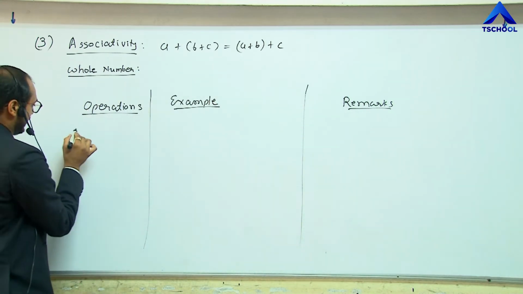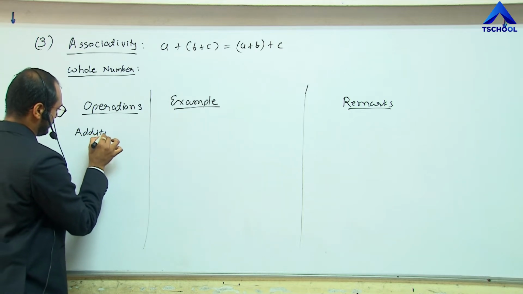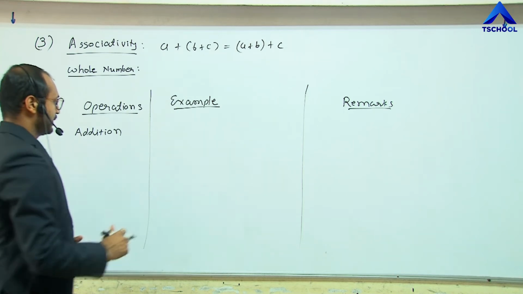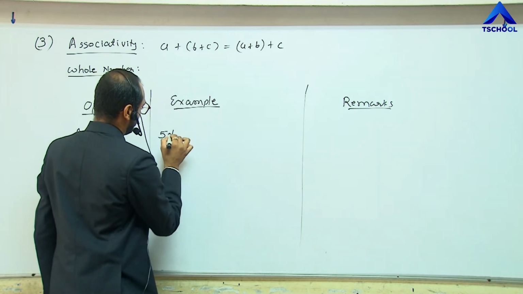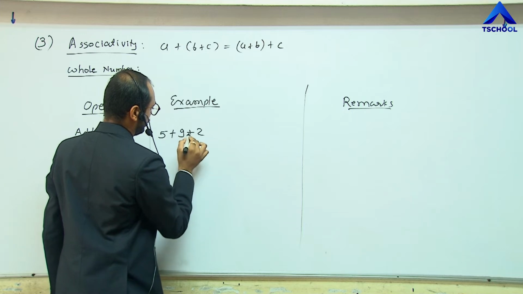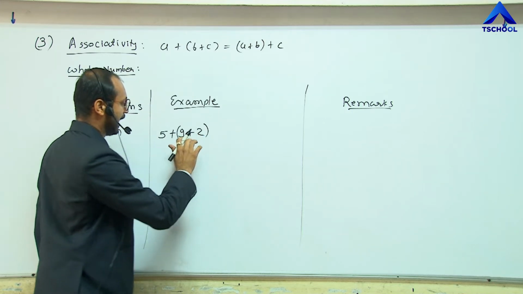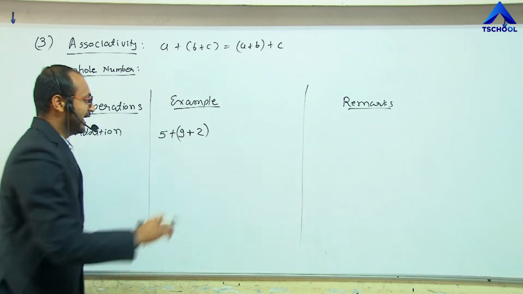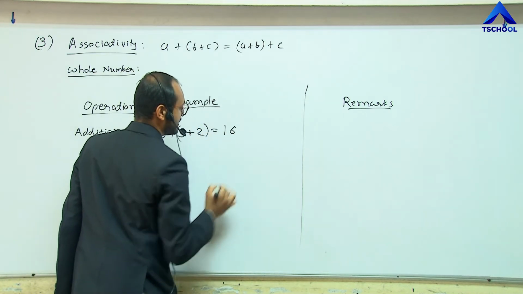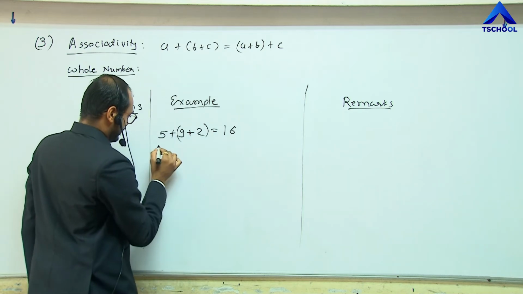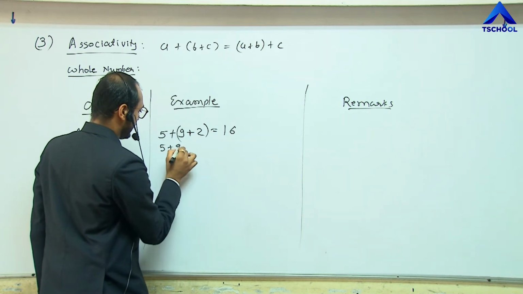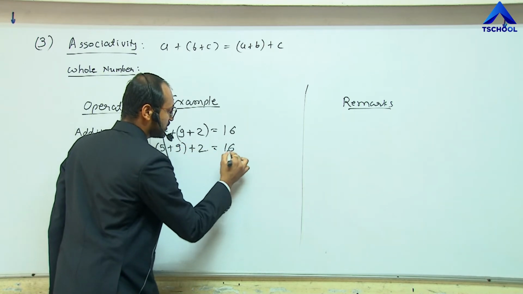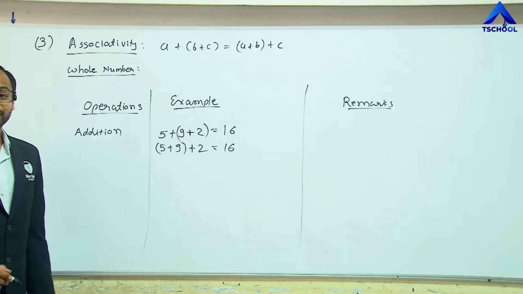The first operation is addition. Let me take the addition like 5 plus 9 plus 2, and let me group 9 and 2 initially. So 9 plus 2 is 11, plus 5 gives 16. Now let me take 5 plus 9 first. Initially we group 5 and 9 and then we add 2. The result is also 16. Clear?